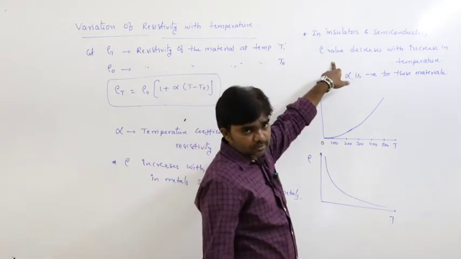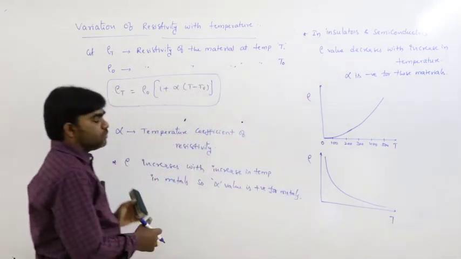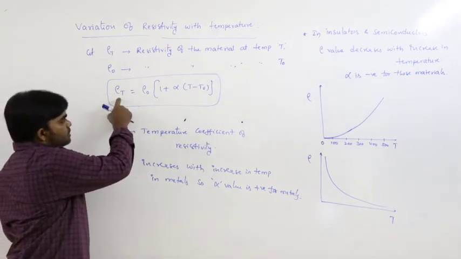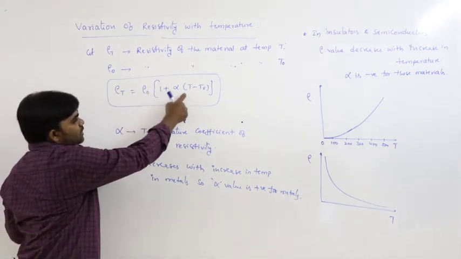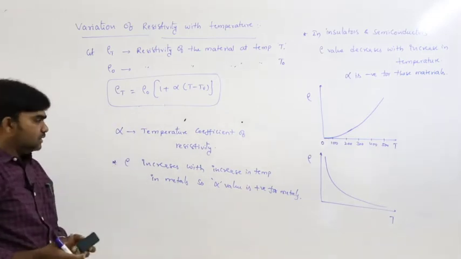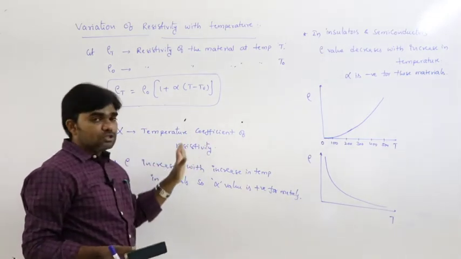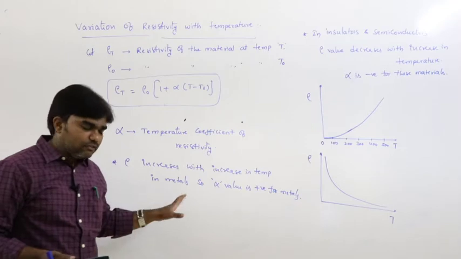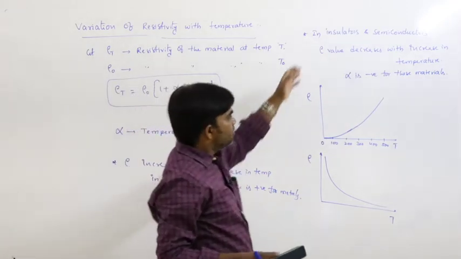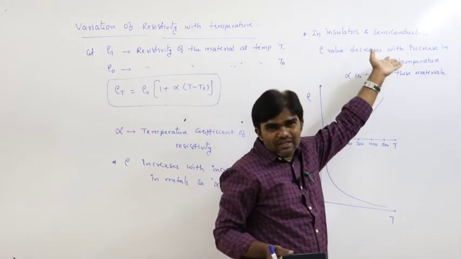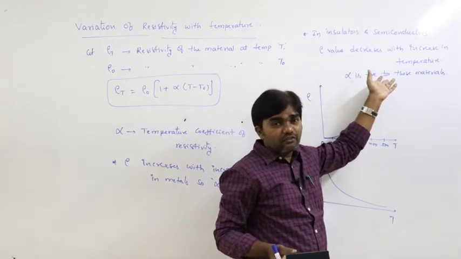So this is the concept. How the resistivity varies with temperature: rho T is equal to rho naught into 1 plus alpha into T minus T naught. So alpha is the temperature coefficient of resistivity. In case of conductors, alpha value is positive, but in case of semiconductors and insulators, alpha value is negative.